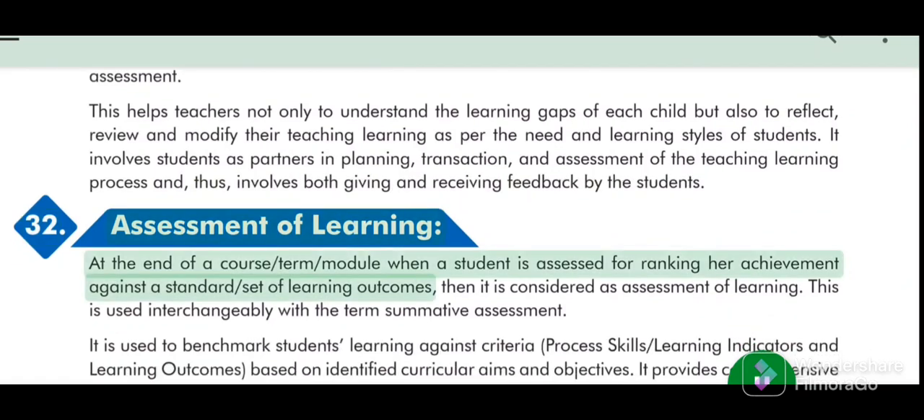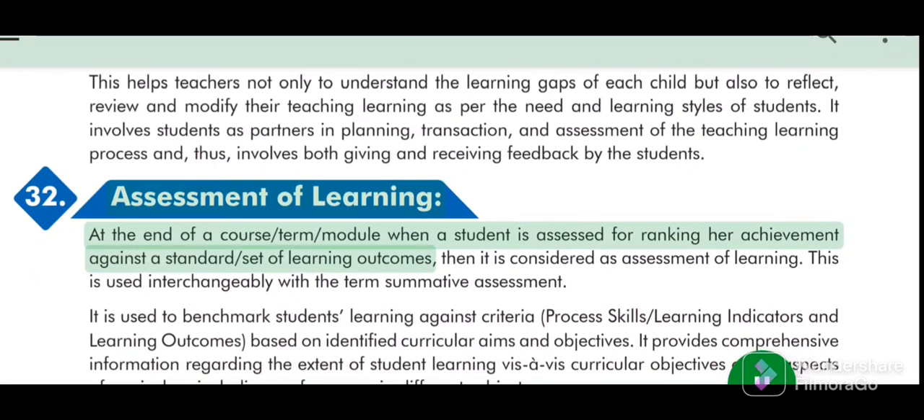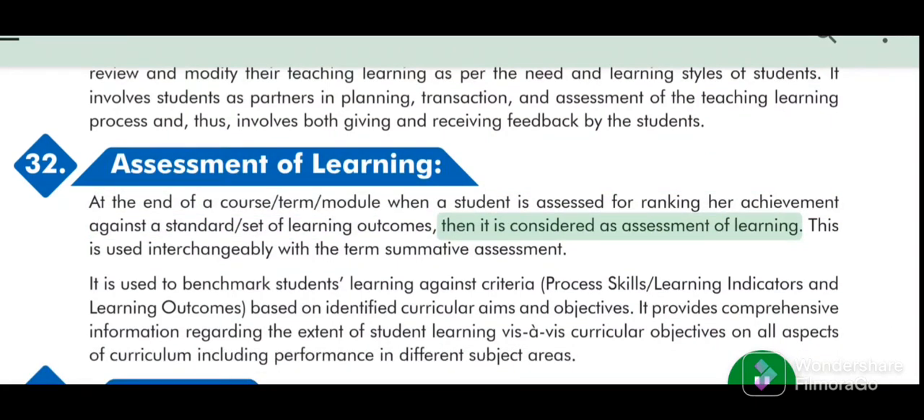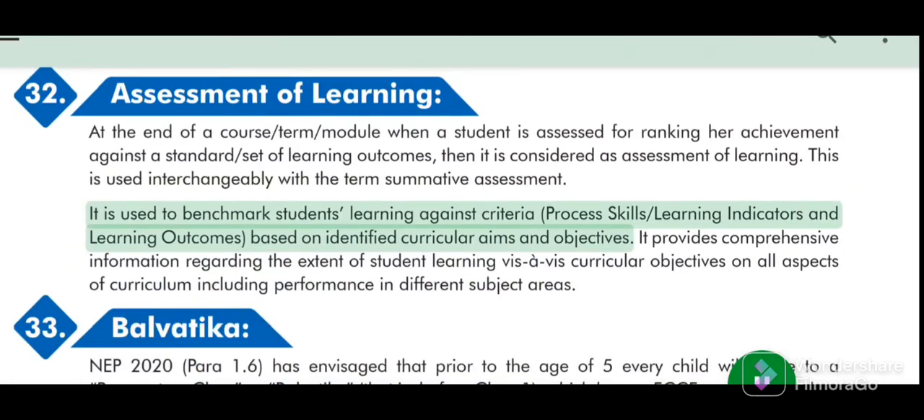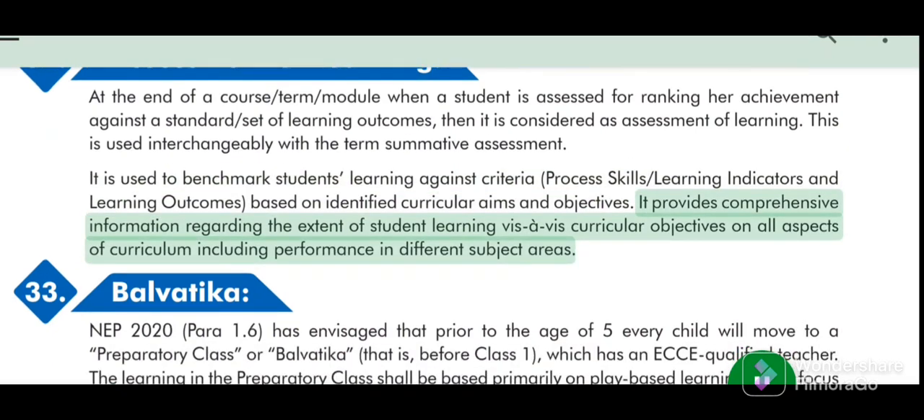32. Assessment of learning. At the end of a course, term or module, when a student is assessed for ranking her achievement against a standard set of learning outcomes, then it is considered assessment of learning. This is used interchangeably with the term summative assessment. It is used to benchmark students' learning against criteria, process skills, learning indicators and learning outcomes based on identified curricular aims and objectives. It provides comprehensive information regarding the extent of student learning vis-a-vis curricular objectives on all aspects of the curriculum, including performance in different subject areas.